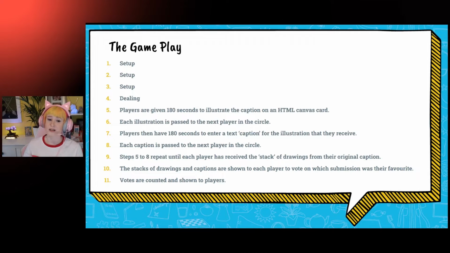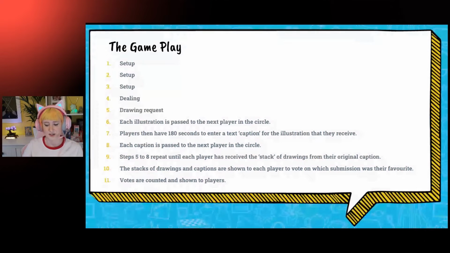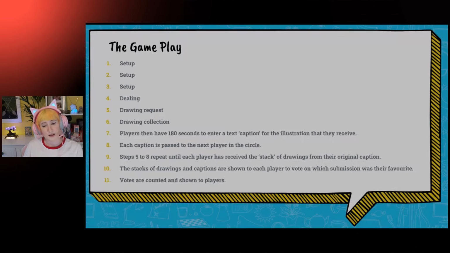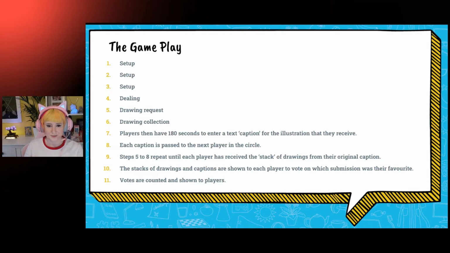It might sound like a short time, but it's actually pretty long. And this means that they can submit their finished drawing before the time is up if they need to, but the round won't move on until either everyone has submitted their picture or the time is up. We'll then collect in the drawings and pass them on to each player, and each player will then be given 180 seconds to write a caption. Again, they can submit their finished caption before the time is up, but the round won't move on until either all of them have submitted or the time has run out.